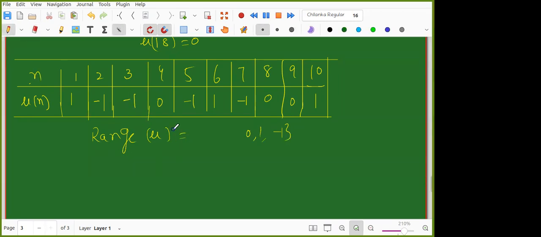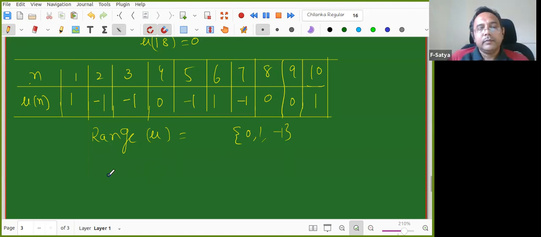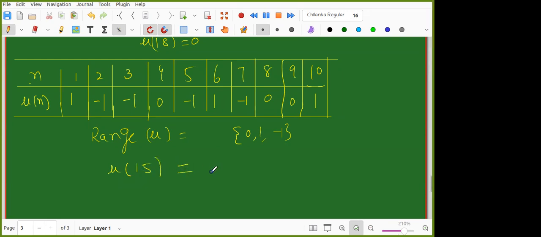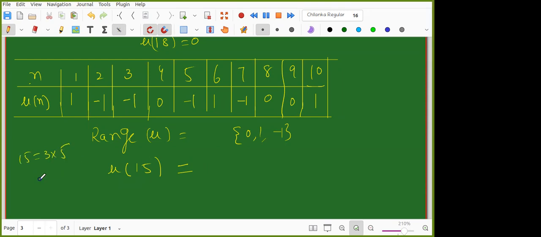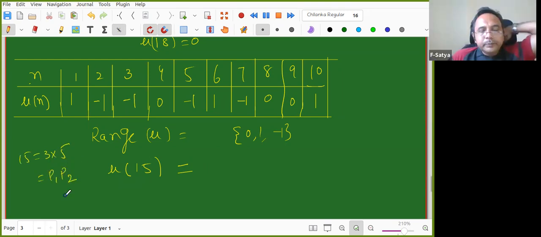Sankriti: Sir, I'm still a little skeptical. I know exactly what mu of n is, but I'm not able to understand this table here. Okay, fine. What is mu of 15? It's square free, so it is 3 into 5, that is p1 into p2.